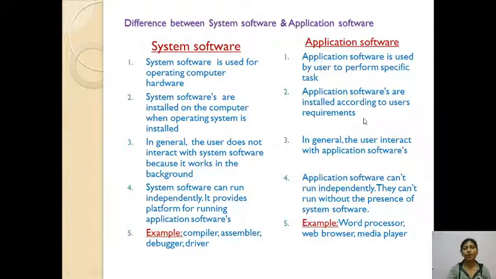If the user requires any particular application, then only can the user install it on that PC or laptop. But if you want to run your system, we need system software. Without system software, that device cannot work.